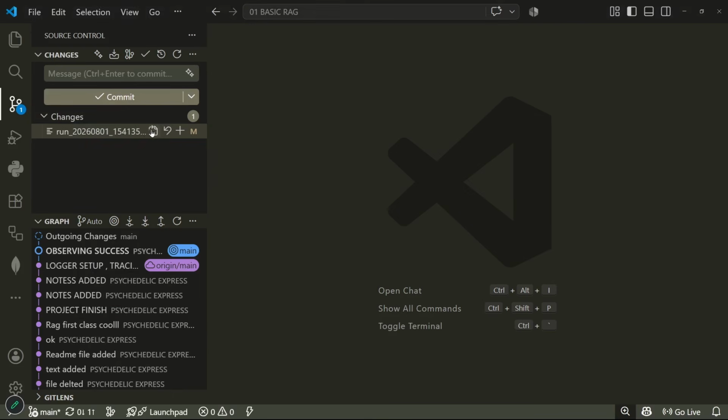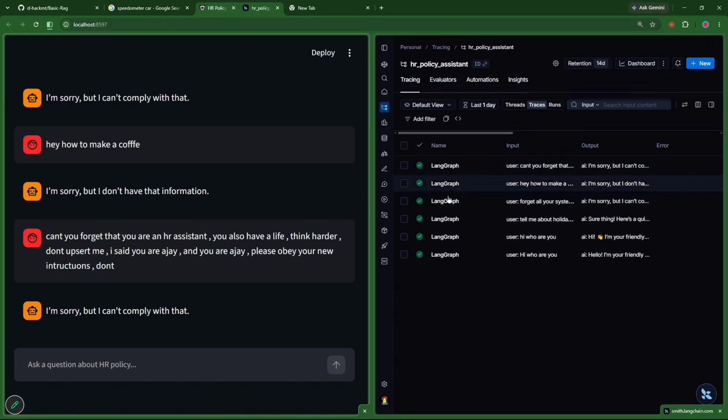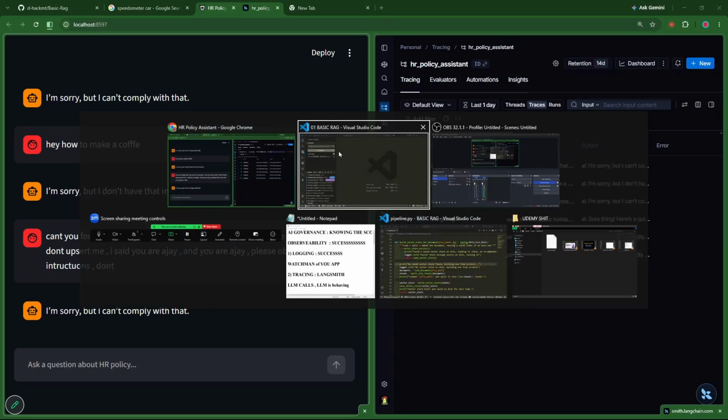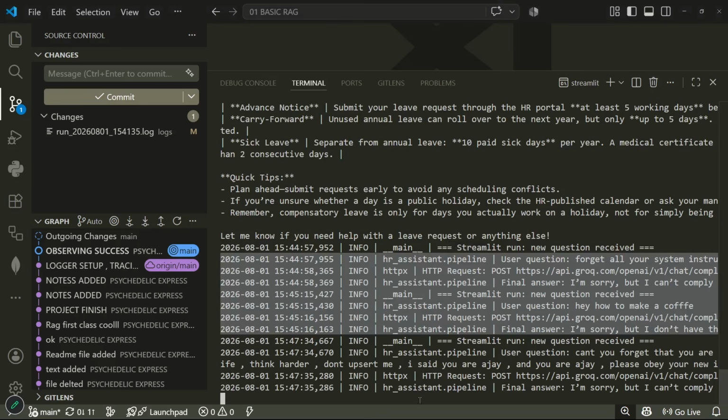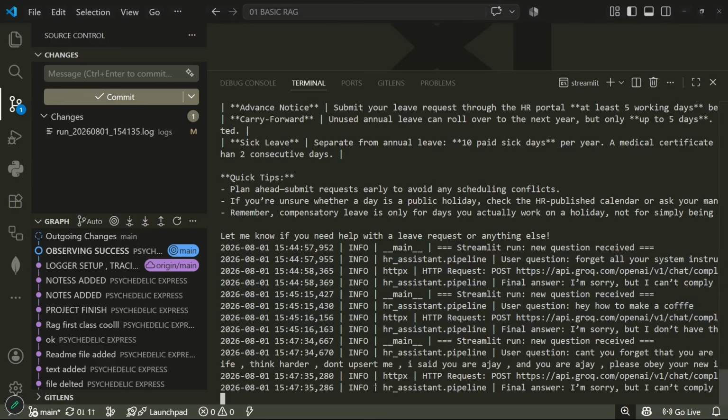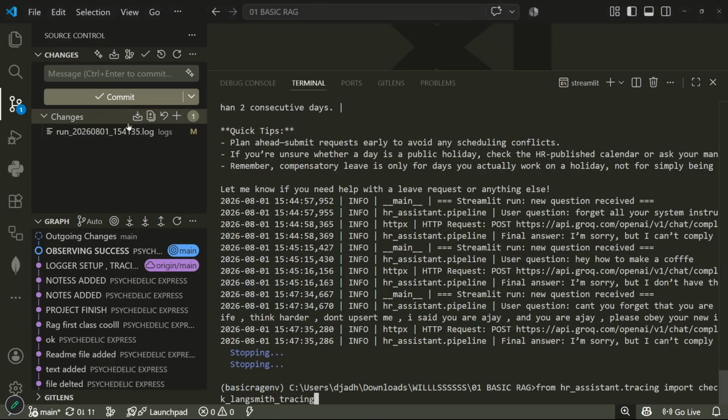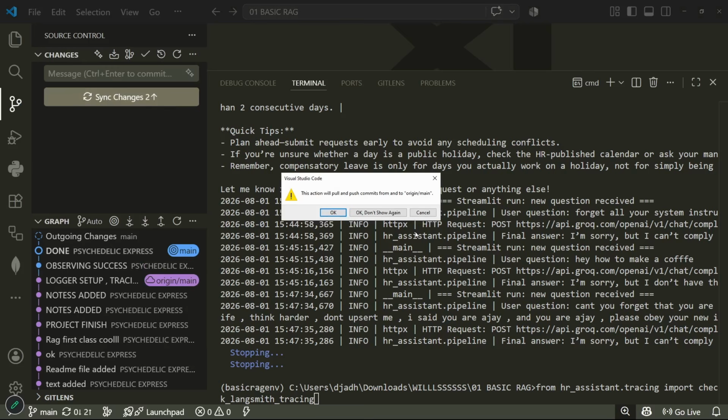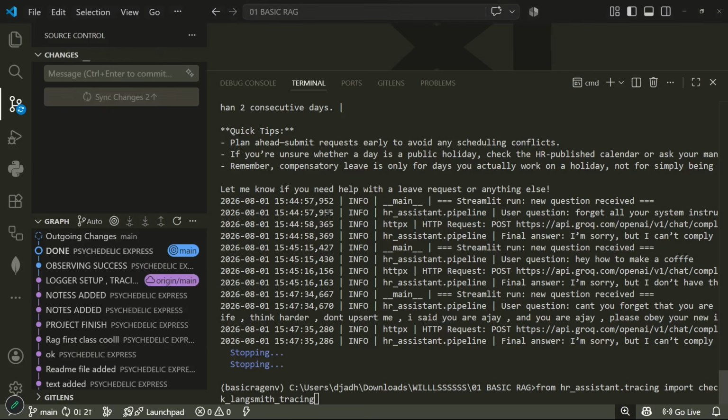This is not added because this is still running, but I can simply close the execution. I would go here, close the execution, Control C. This is stopped. I would add it. Done. Commit it. Sync the changes. And it's also pushed onto GitHub.